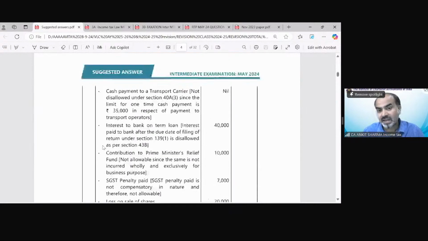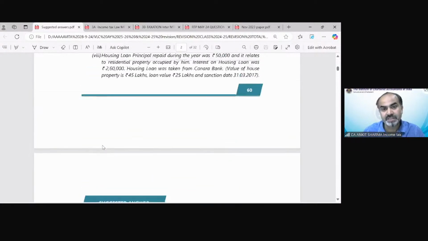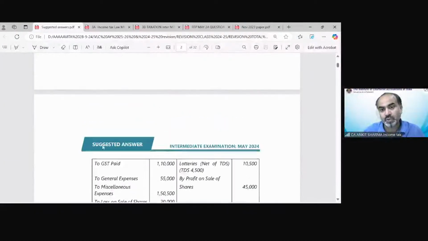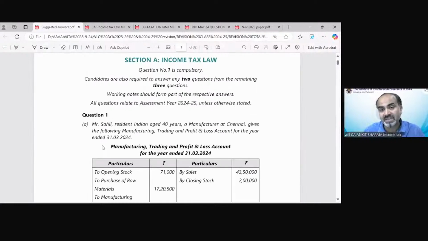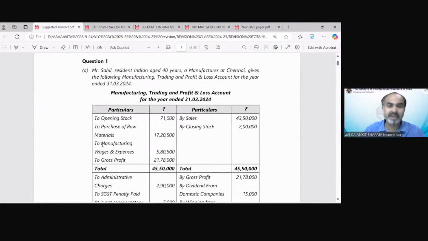As in the last class, I discussed with you that question number 1, which is going to be the descriptive compulsory question, is definitely from this chapter, chapter number 9, which might ask you to calculate total income and tax with both methods, the default tax regime as well as the optional tax regime.